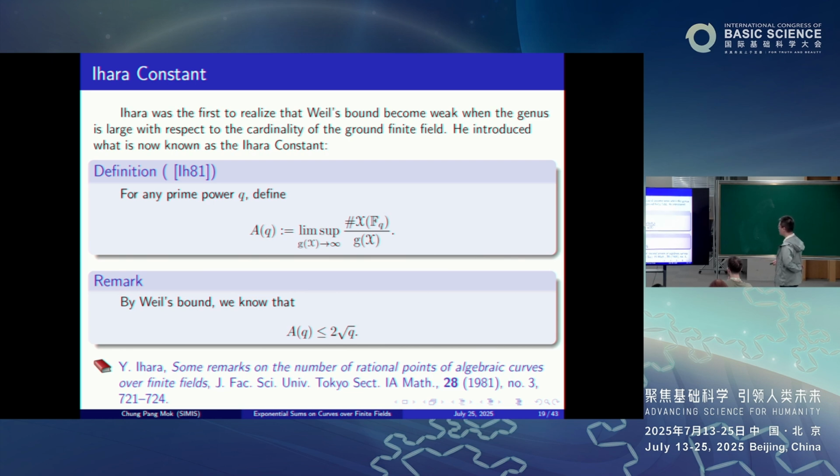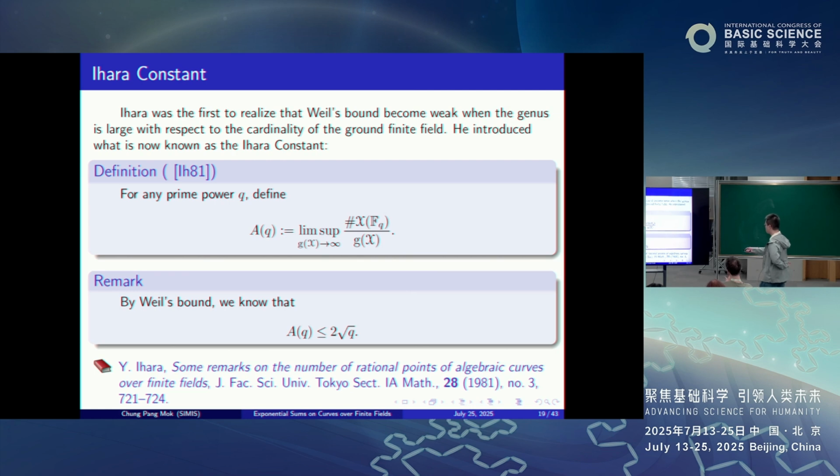Now, in any case, we are interested in the asymptotic theory. Namely, q is fixed, and we look at the case when the genus becomes large. Okay, so Ihara noticed that Weil's bound was very weak when the genus is large compared to q, namely the cardinality of the finite field. So the Ihara constant was defined as follows.